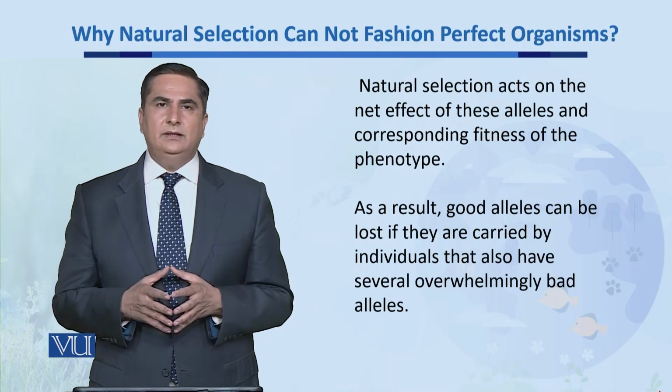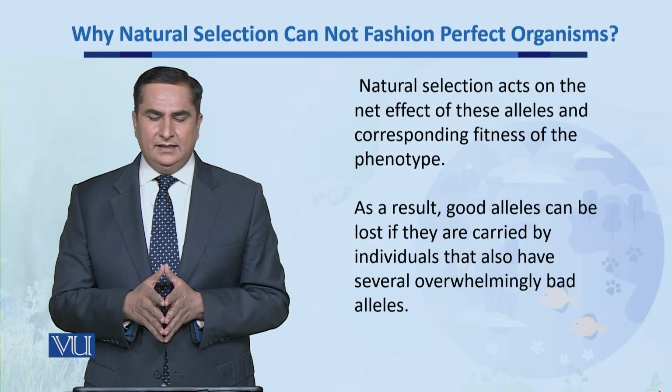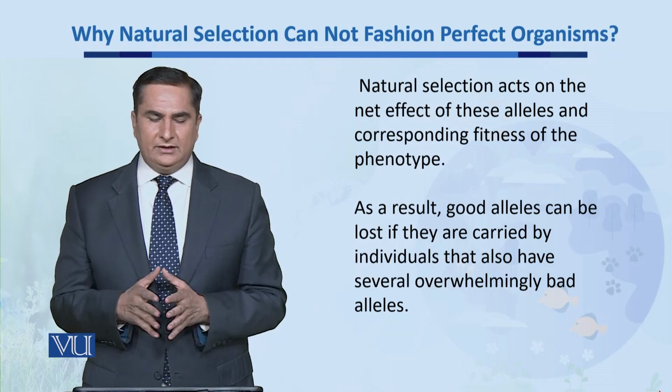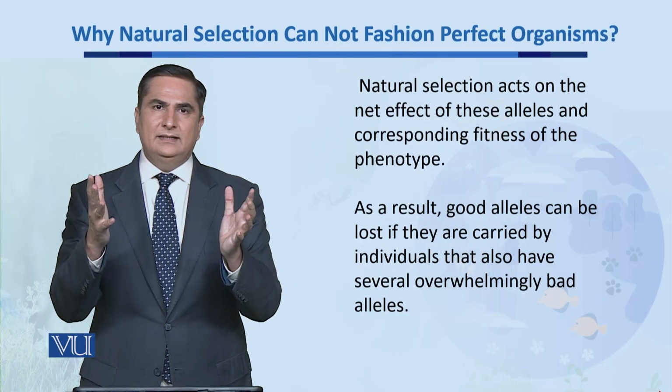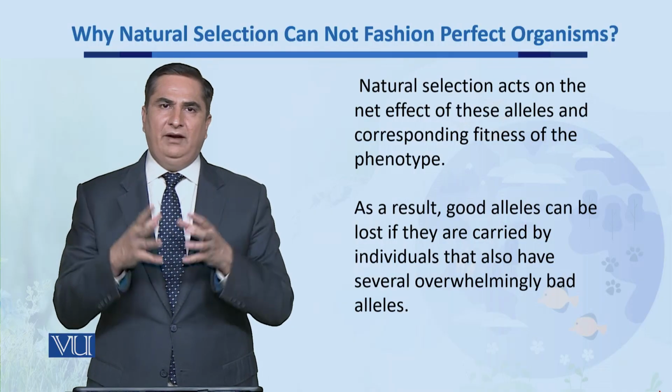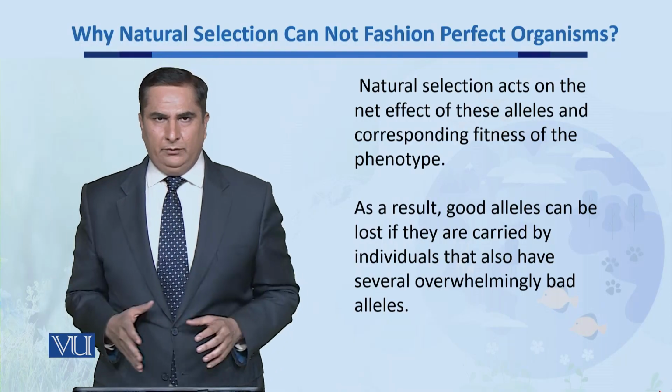So, natural selection acts on the net effect of these alleles and the corresponding fitness of the phenotypes. If an individual has more beneficial alleles, nature will favor that individual.